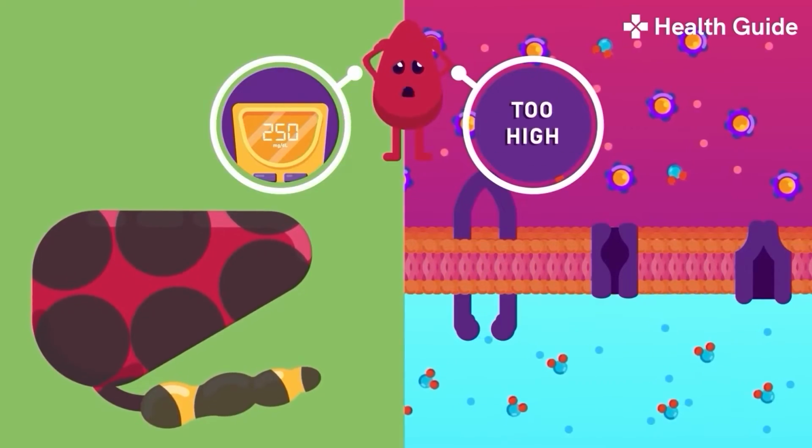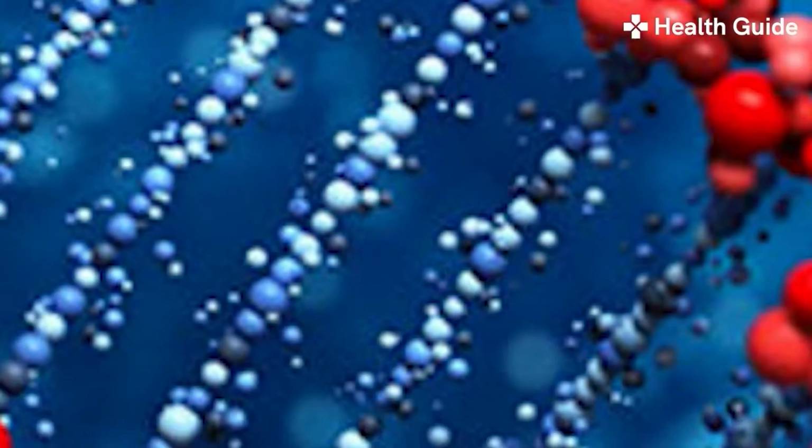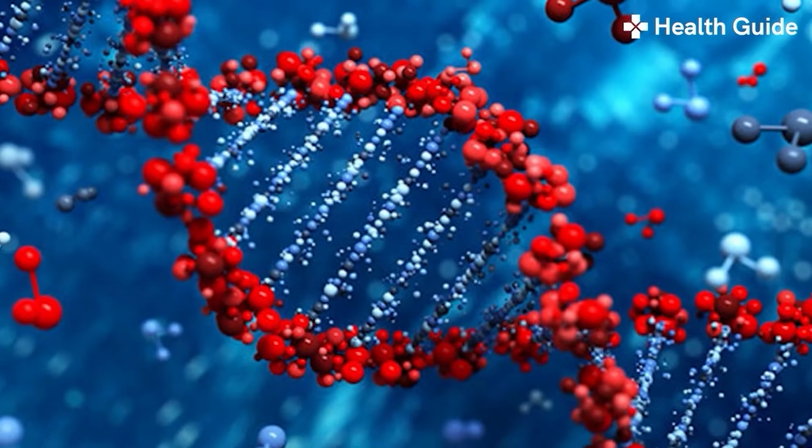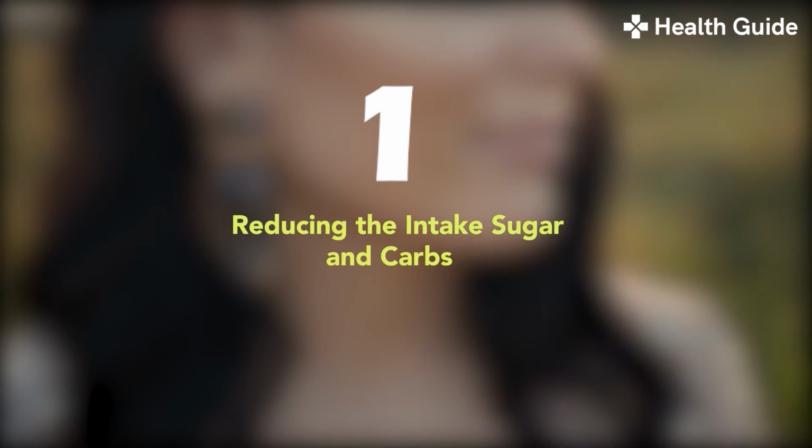What are the prevention measures against diabetes? Although there are certain factors you can't change, such as your genes, age, or past behavior, there are many actions you can take to reduce the risk of diabetes. Number 1. Reducing the intake of sugar and carbs.